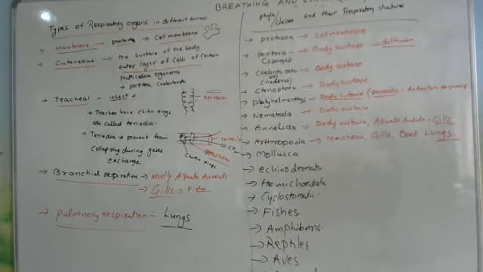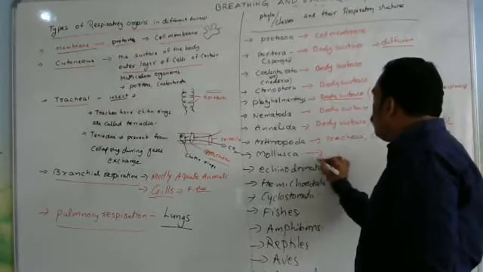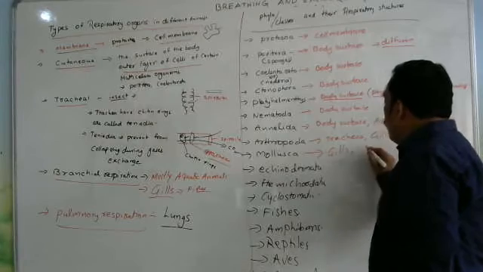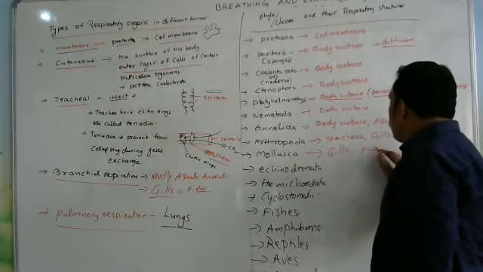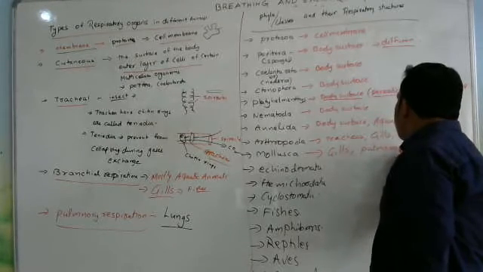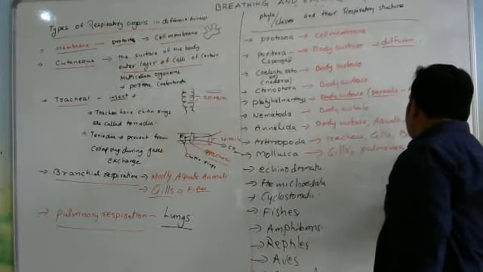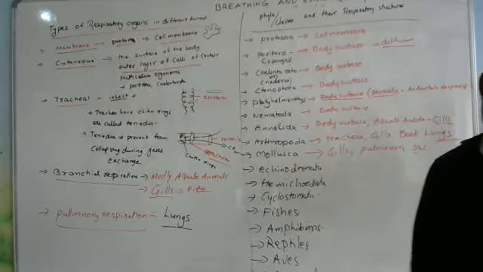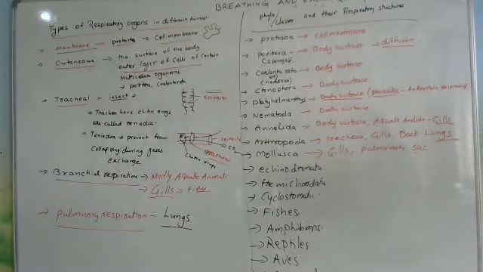After Arthropoda, Mollusca. In Mollusca, the respiratory organs are gills in aquatic forms, and pulmonary sacs. Pulmonary sacs are sac-like, bag-like structures, useful as respiratory organs in Mollusca.